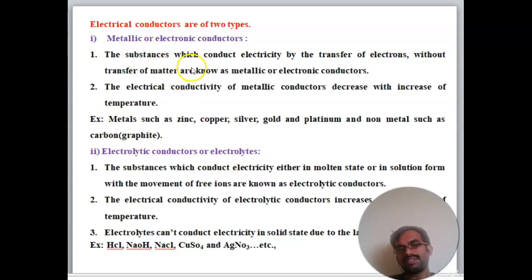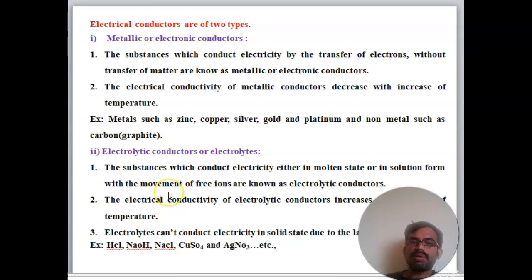Substances which conduct electricity by the transfer of electrons without transfer of matter are known as metallic or electronic conductors. The electrical conductivity of metallic conductors decreases with increasing temperature. The best examples are metals such as zinc, copper, silver, gold and platinum, and non-metals such as carbon in the form of graphite.